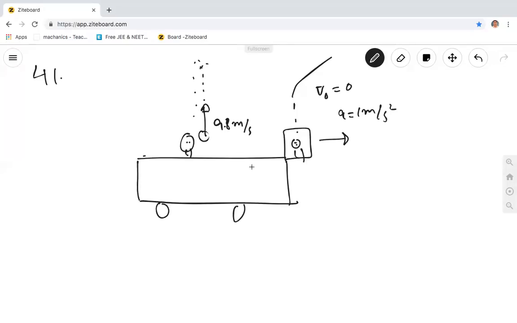The point is, the boy will not catch the ball again at the same position. The ball has gone behind the boy. But how much behind has the ball gone? Do you understand that question? I will again repeat. The boy throws the ball upwards and the ball comes back and hits the car again. But we have to say how far behind the ball hits the car. What I am sure about is that the person will not catch the ball. If the car was moving with a constant velocity, then he will catch it. Or do you feel that it will again go behind?